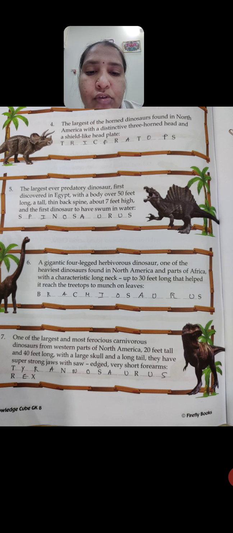Okay, next we can move to the next one, that is Tyrannosaurus Rex. See here, this is the largest and the most ferocious carnivorous dinosaur. That means a very dangerous carnivore. Carnivorous means, as I said earlier, the one which is going to eat meat or animals. We can find this in North America, and it is 20 feet tall and 40 feet long, with a large skull.